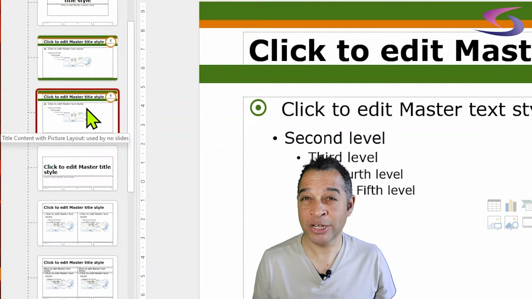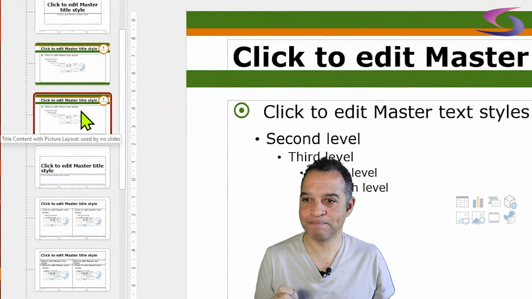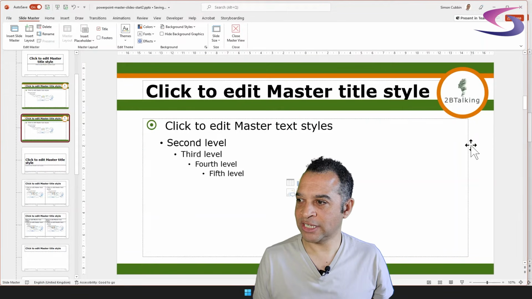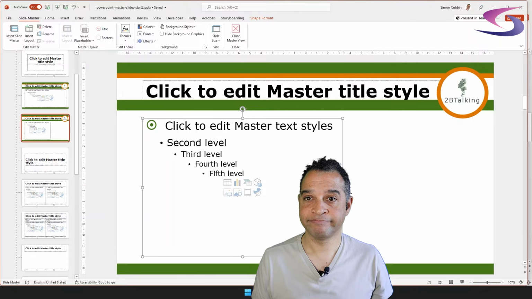Now, if I hover over this, you see the name comes up: Title, Content with Picture Layout. At the moment, it's used by no slides. We don't have any slides using this at this particular point in time. So now I need to change this layout a little bit. If I click on the border just here, I'm then going to use this resize handle to drag this to the left a little bit, like so, and let go. Excellent. I might need to make this a little wider.